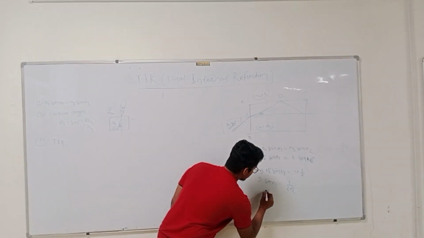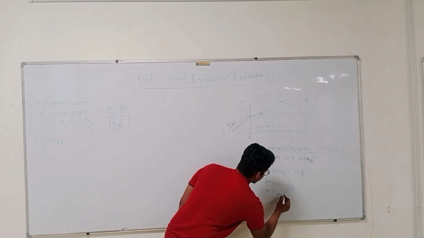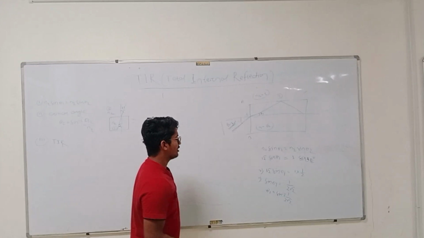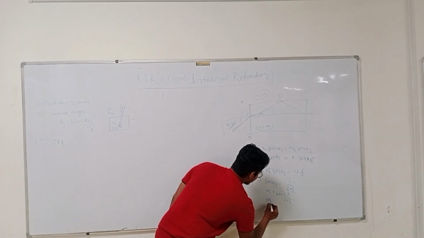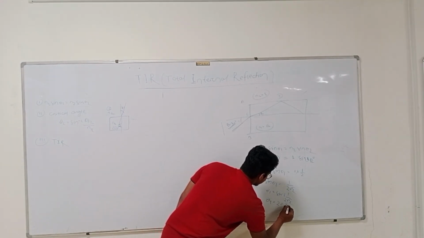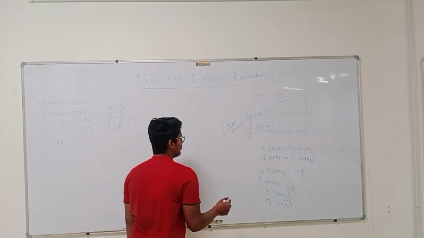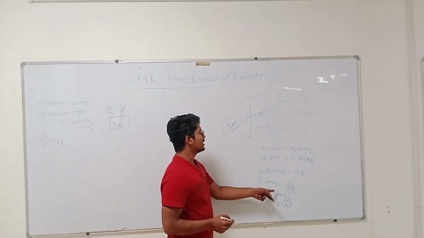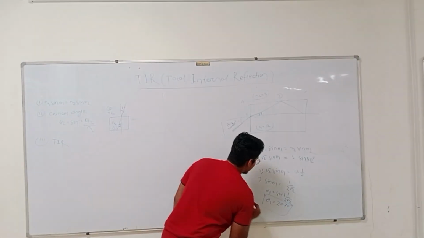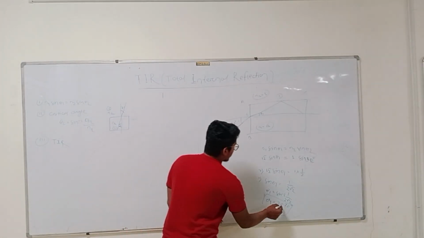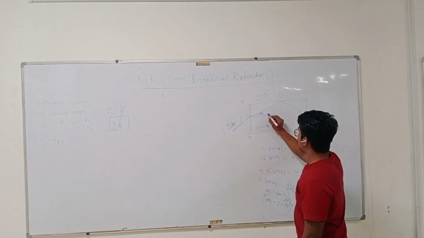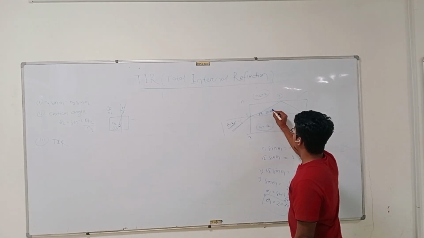So my theta 1 is equal to sin inverse 1 by 2√2. It will be given to you in the question what the value of sin inverse 1 by 2√2 is. So I got my value of theta 1 as 20.70 degree.